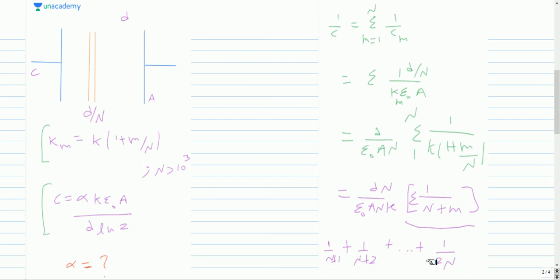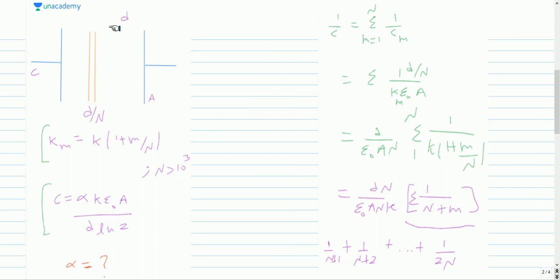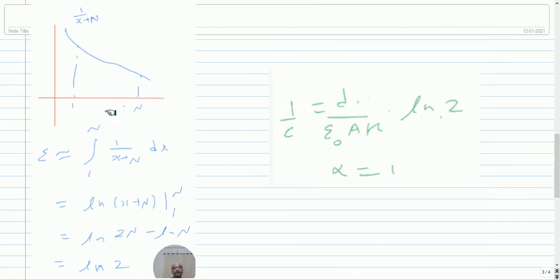To find this summation, where N is large, we will use a standard technique. We will consider a curve of 1 by x plus n, and this is like a hyperbola curve. So the plot of the curve will be like this, and the value of x is changing from 1, which corresponds to the first term, and the last term, the x value corresponding is n. So the summation will be approximately the area under this curve, and this is a very good approximation if n is very large.